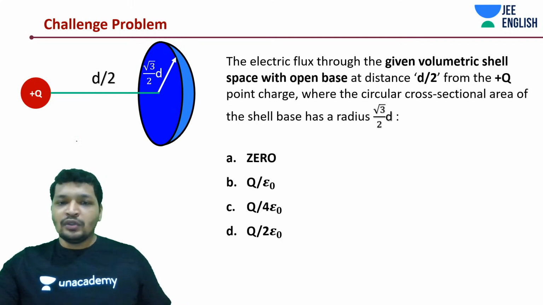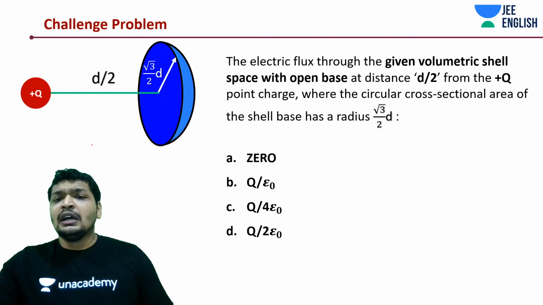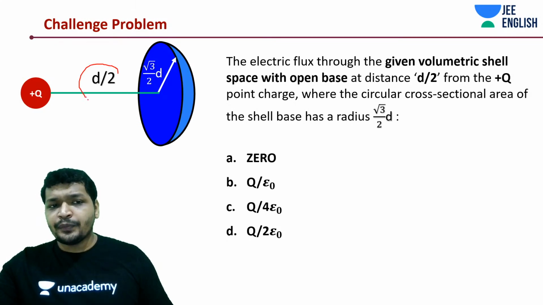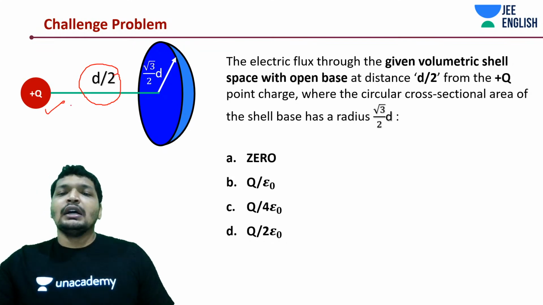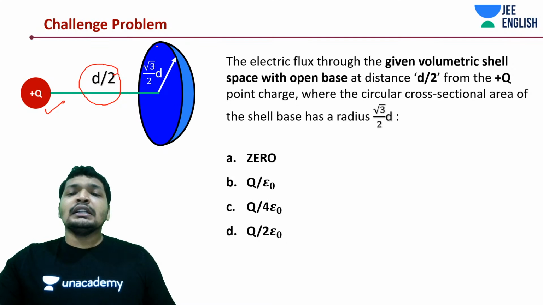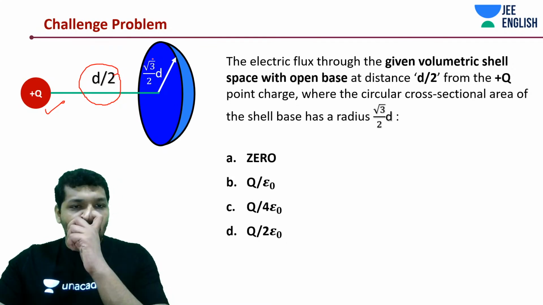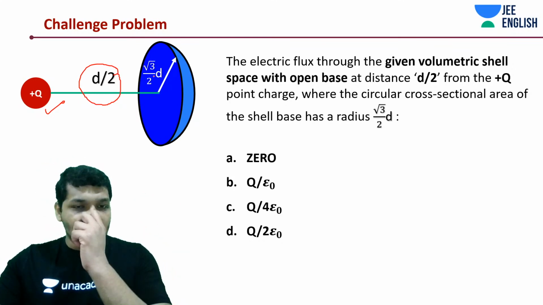It has an open base, which means it's not closed. Now they are saying it is at a distance d by 2 from a point charge plus q. And the circular cross section of the shell base has a radius of root 3 by 2 d. This is d by 2. This is root 3 by 2 d.